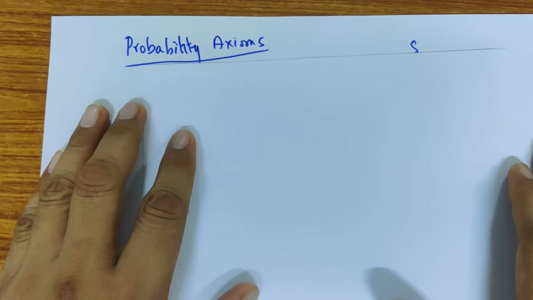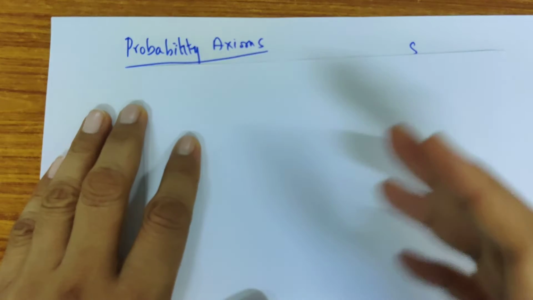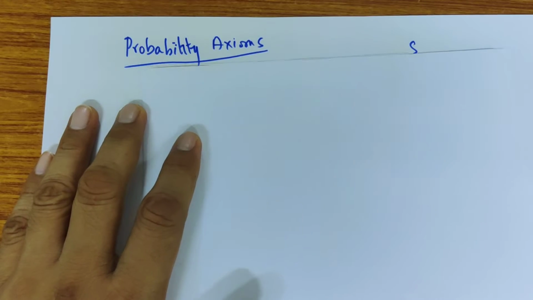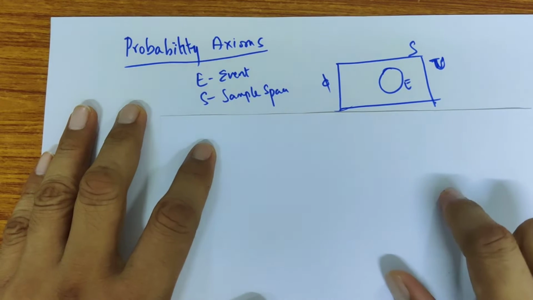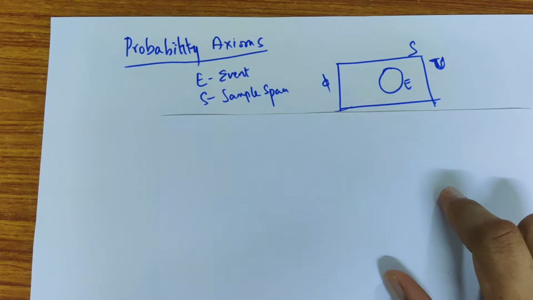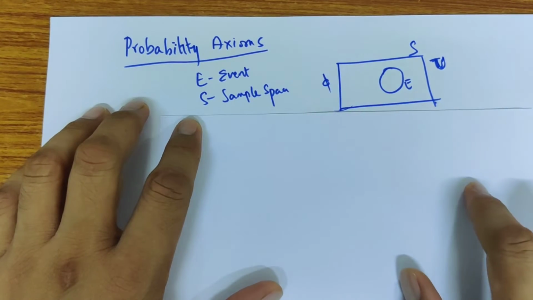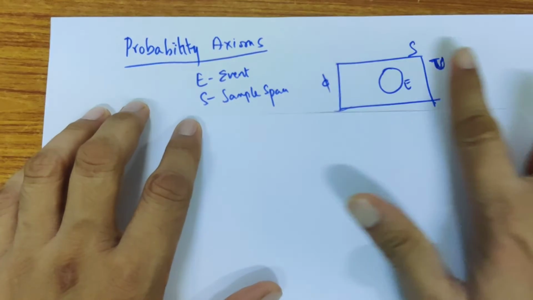So we look at probability axioms. They're not proofs, but they are generally true, so they are axioms. If we think about three things that we have defined, one is an event, one is a sample space, and the third thing is basically that the event doesn't occur. If I draw it like a Venn diagram, the universal set is like a sample space, so it has all the events.